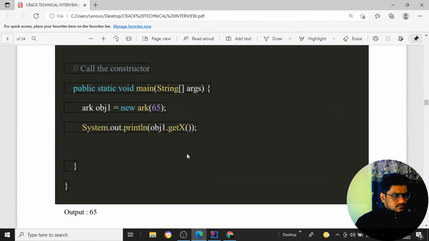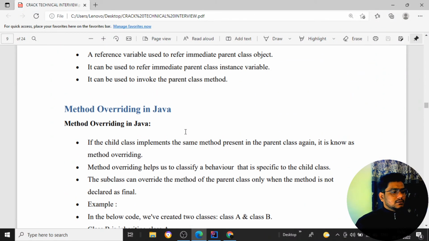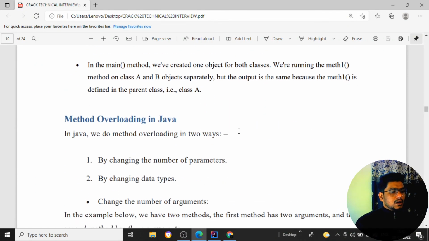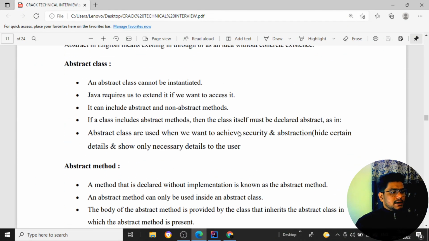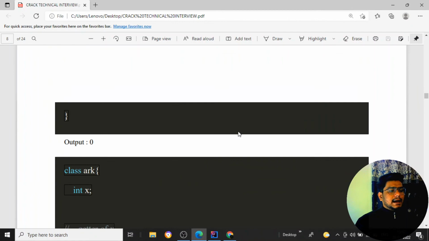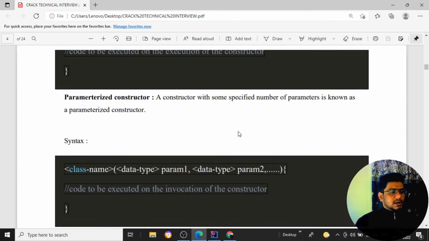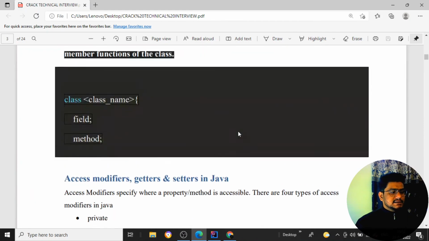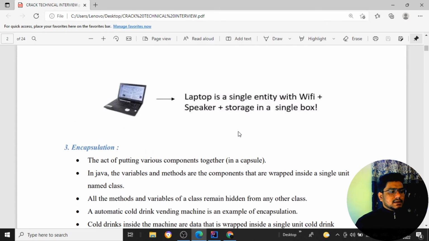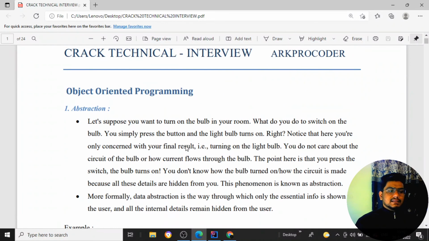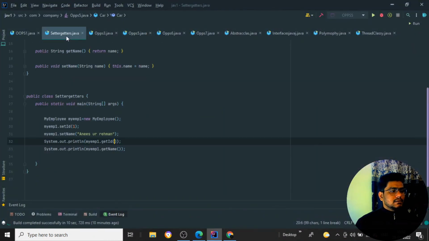Next, I'll tell you what method overloading and method overriding are in Java. Before that, I'll tell you about getters and setters, since I think I left that topic out. Getters and setters are how we set the particular properties for the objects. I'll show you with a program.